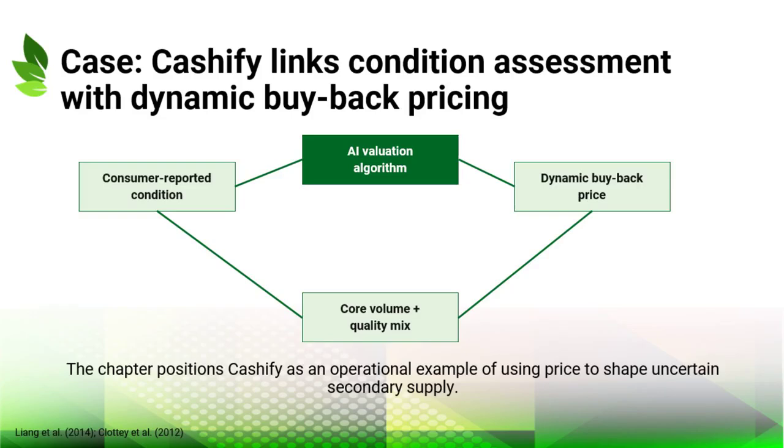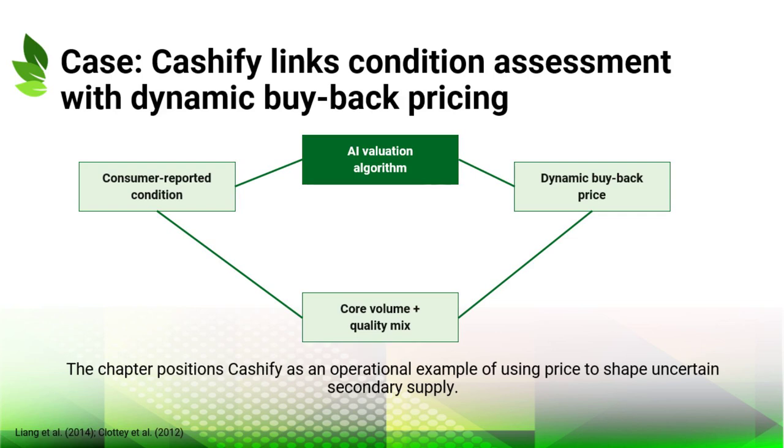The Cashify case connects returned product condition, pricing, and secondary supply control. Cashify operates in the used smartphone market, where product condition strongly affects recoverable value. The chapter describes an AI-powered pricing process that assesses customer-reported conditions such as battery health or structural damage. This assessment supports a dynamic buyback price.